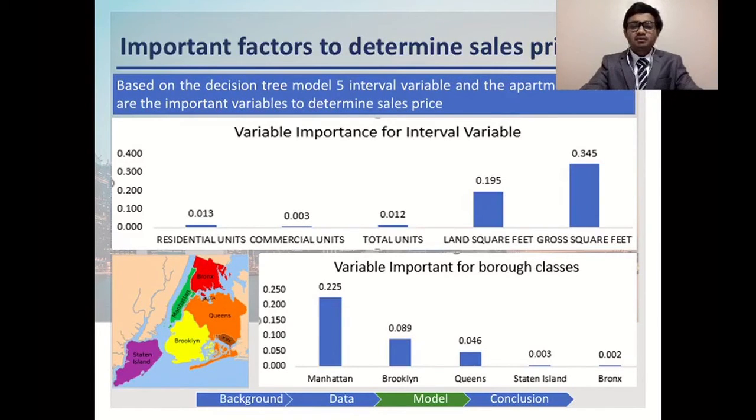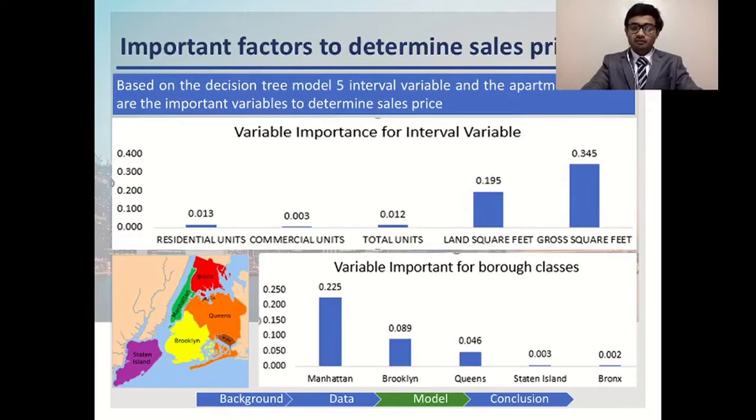Variable importance in a decision tree is mainly about how much a given model uses a particular variable to make accurate predictions. On this slide, you can see that the gross square feet and the land square feet were some of the most important interval variables, followed by the number of commercial units, total units, and the residential units.